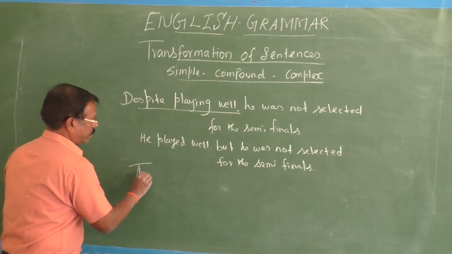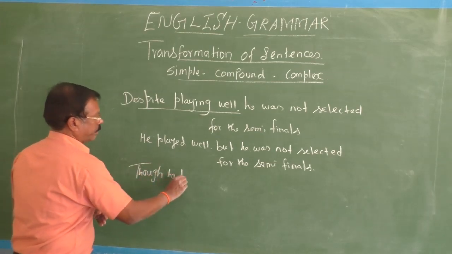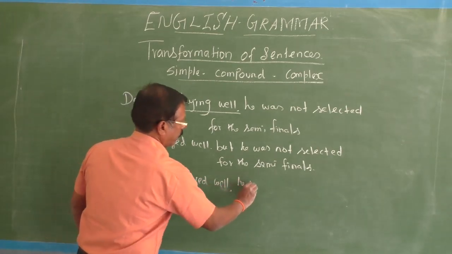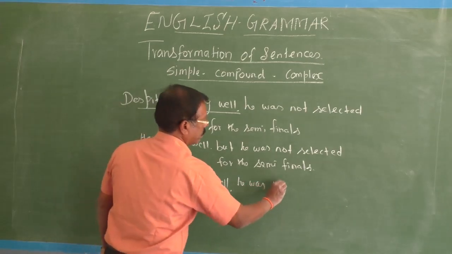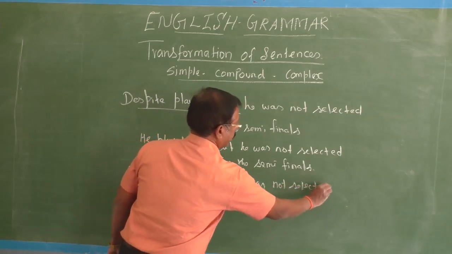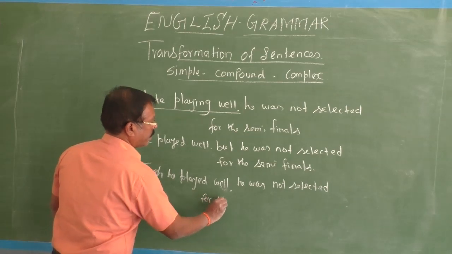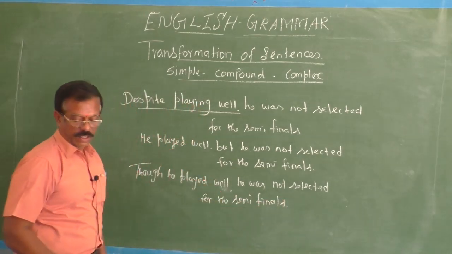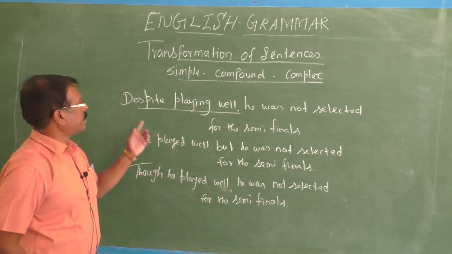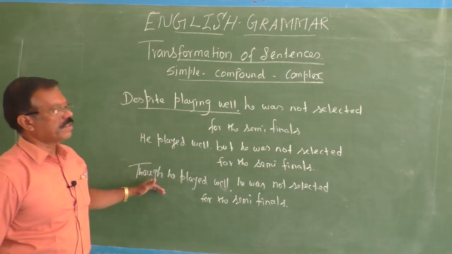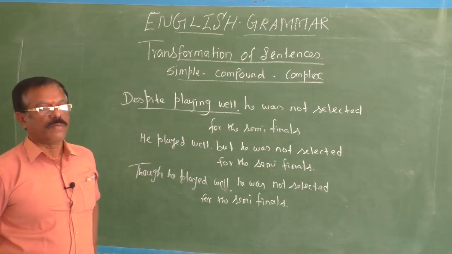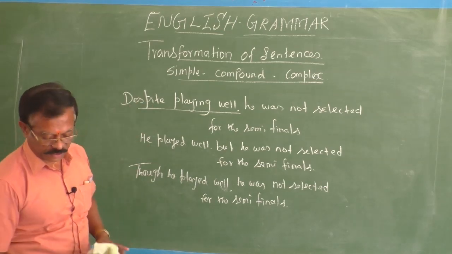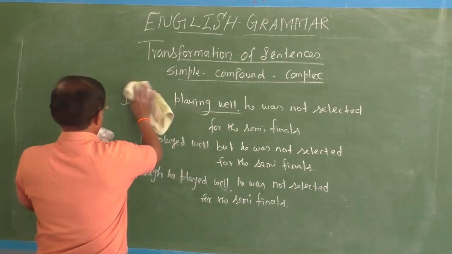Complex: Though he played well, he was not selected for the semi-finals. Okay. Yeah, good. Now you got all the three forms. Simple sentence, this is a simple sentence. This is compound, and this is a complex sentence. So you should be very careful when you are going to transform the simple sentence into compound and other forms, complex forms. Okay, fine. Next.